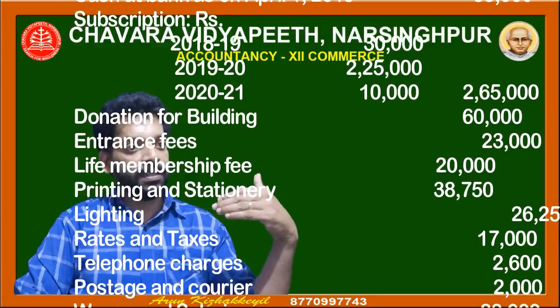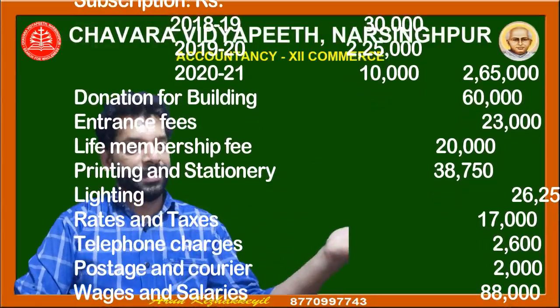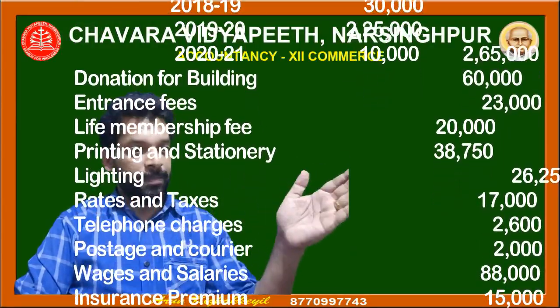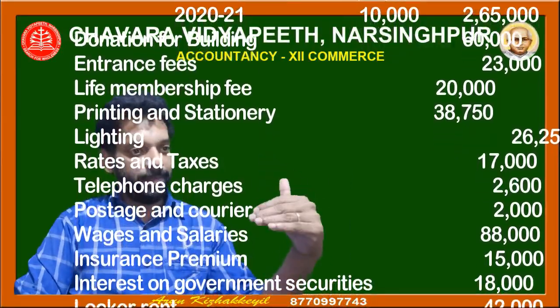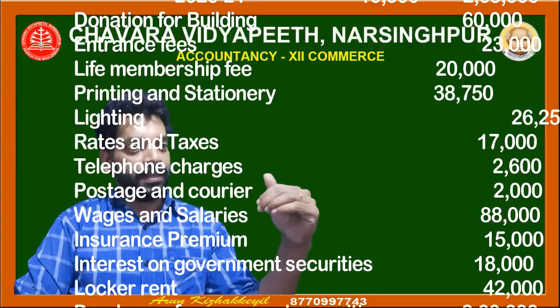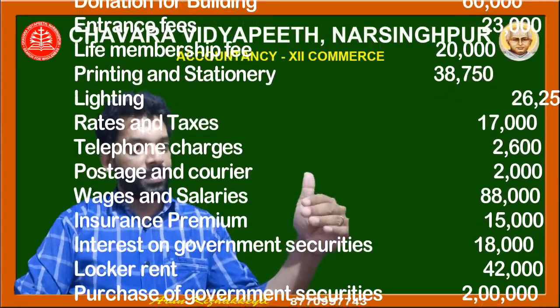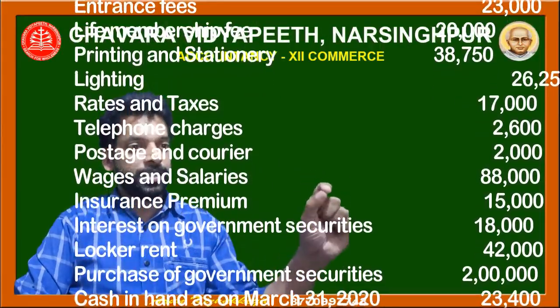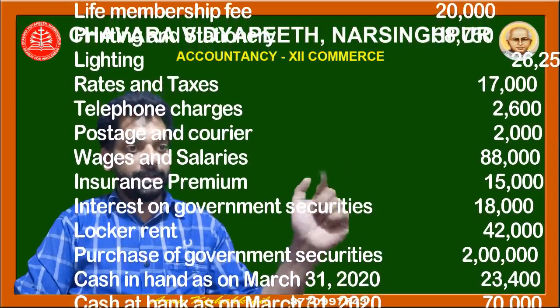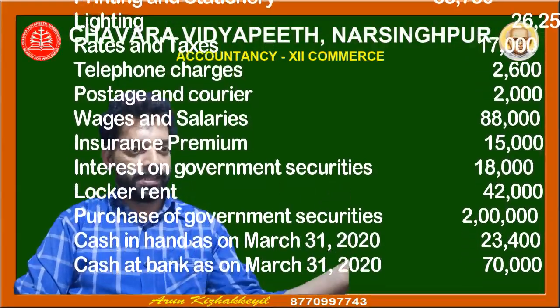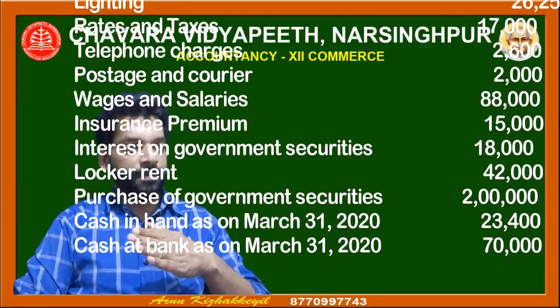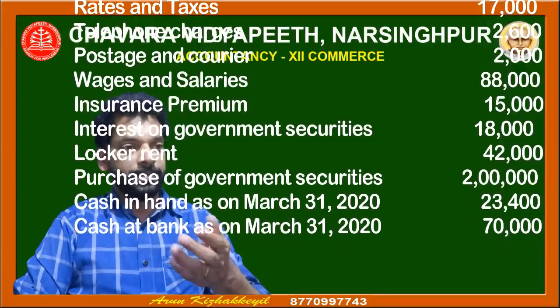Printing and stationery, payments, credit side. Lighting, payment, credit side. Rates and taxes, payment, credit side. Telephone charges, payment, credit side. Postage and courier, payment, credit side. Wages and salaries, payment, credit side. Insurance premium, payment, credit side.